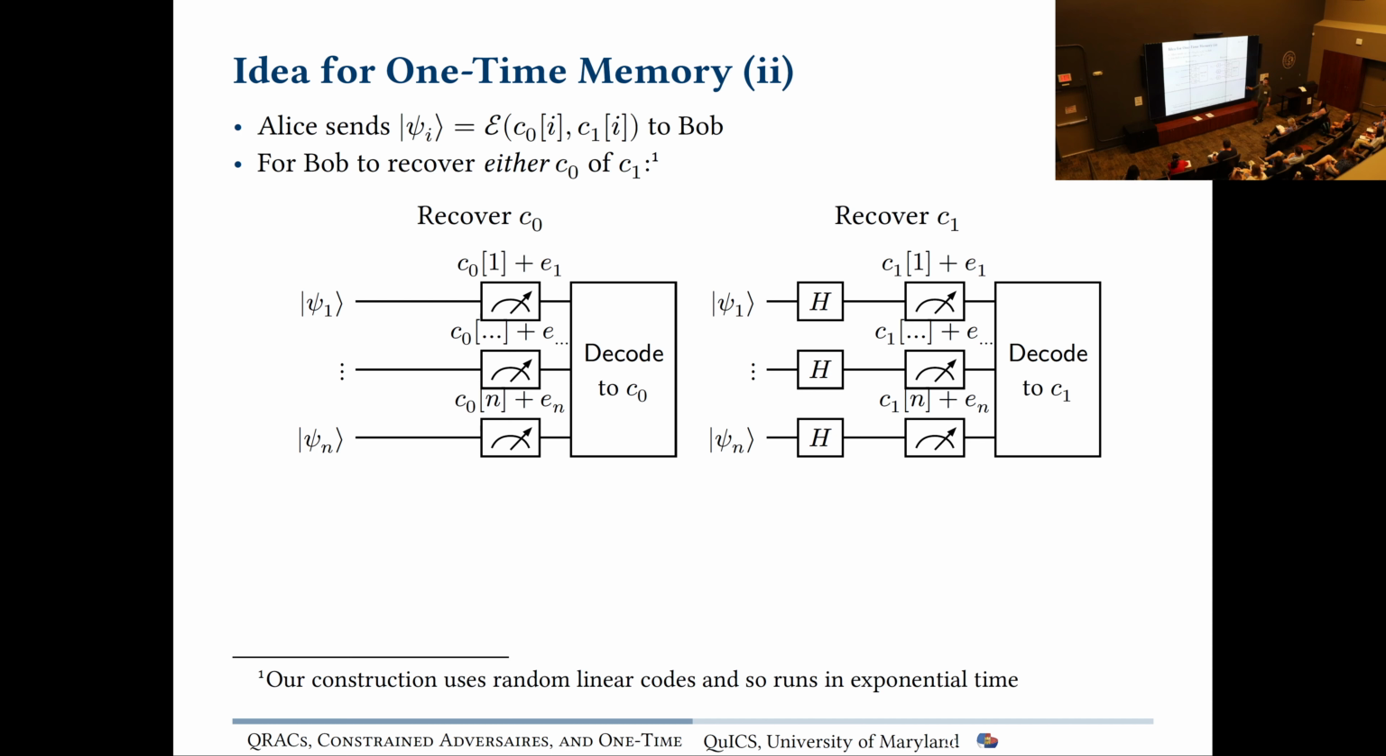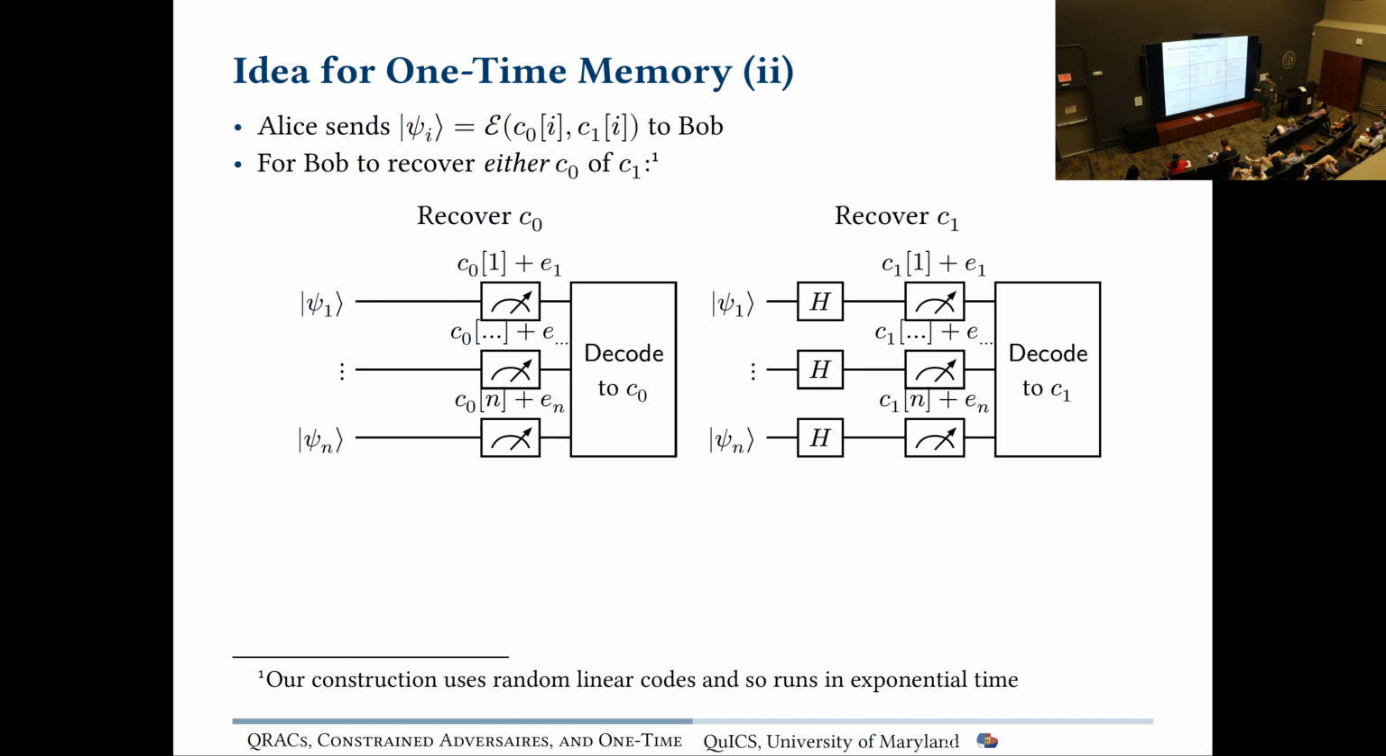And to recover the first code word, just measure the z basis. And then to recover the second code word, we're going to measure the other basis. And then we decode after. So decoding is classical, and decoding is really the expensive part. This quantum circuit right here is very cheap. It's very short. And that's going to be our high-level idea.